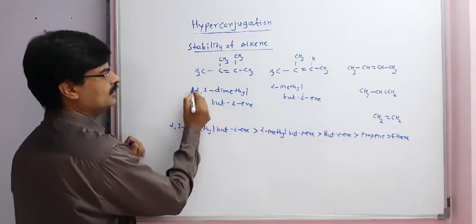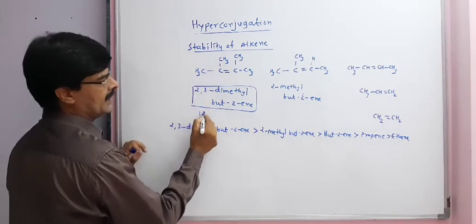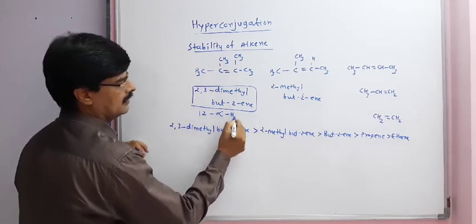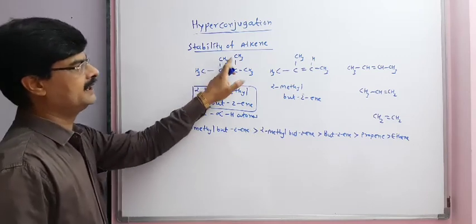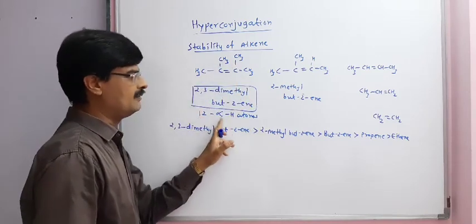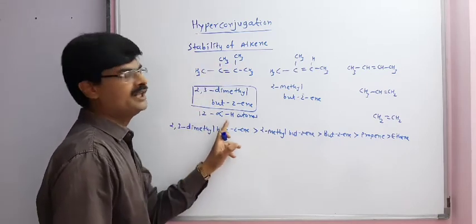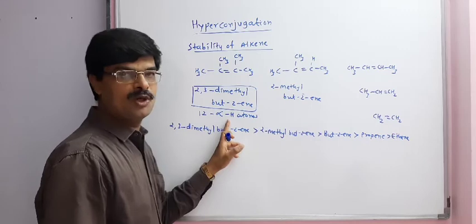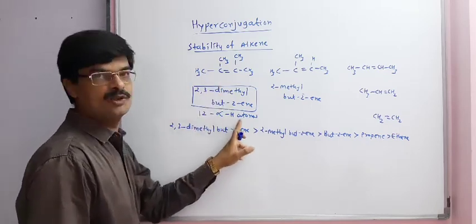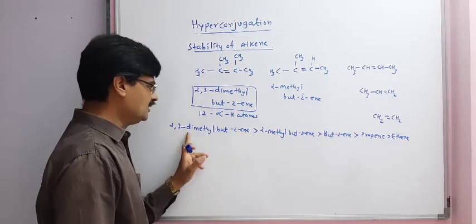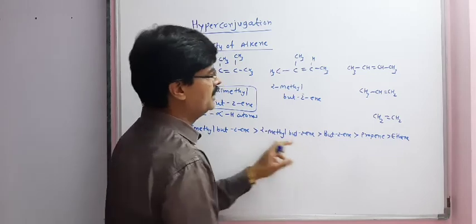Because in 2,3-dimethyl butene we have 12 alpha hydrogens: 3, 3, 3 and 3. These 12 alpha hydrogens are responsible for the maximum hyperconjugative structures. 12 hyperconjugative structures are drawn using these 12 alpha hydrogen atoms, and that is why 2,3-dimethyl butene is more stable than 2-methyl butene.